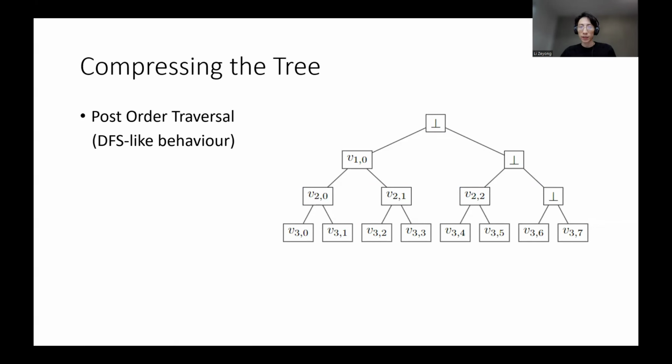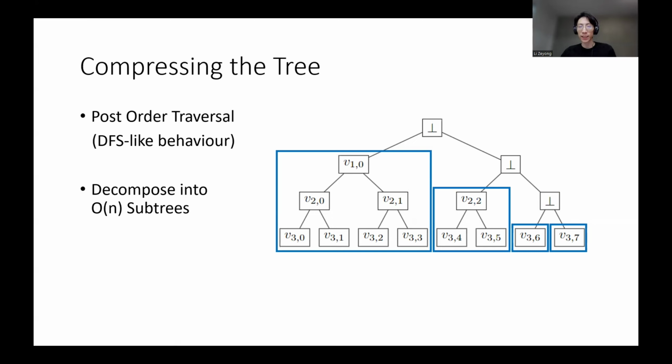And the nice property about this tree is that it can be decomposed into order n many subtrees. The high-level idea is basically because of the post-order traversal, these subtrees are going to have different heights. And moreover, for each of these single subtrees, its value is uniquely determined by the value of the roots.